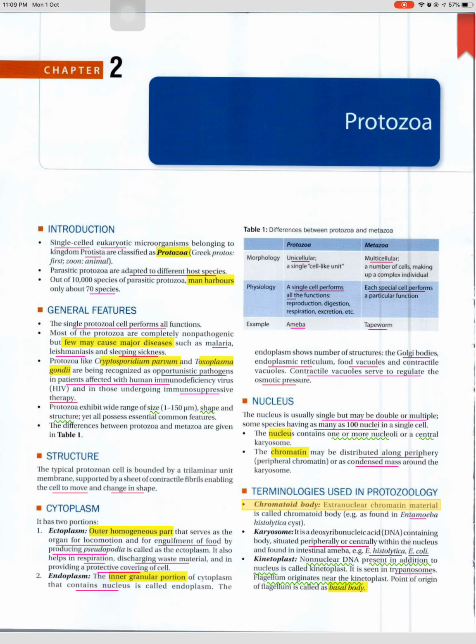Terminologies used in protozoology. Chromatoid body. Extranuclear chromatin material is called chromatoid body. For example, it is found in Entamoeba histolytica cyst. Karyosome. It is a deoxyribonucleic acid, DNA, containing body, situated peripherally or centrally within the nucleus and found in intestinal amoeba. For example, E. histolytica, E. coli. Kinetoplast. Non-nuclear DNA present in addition to nucleus is called kinetoplast. It is seen in trypanosomes. Flagellum originates near the kinetoplast. Point of origin of flagellum is called as basal body.